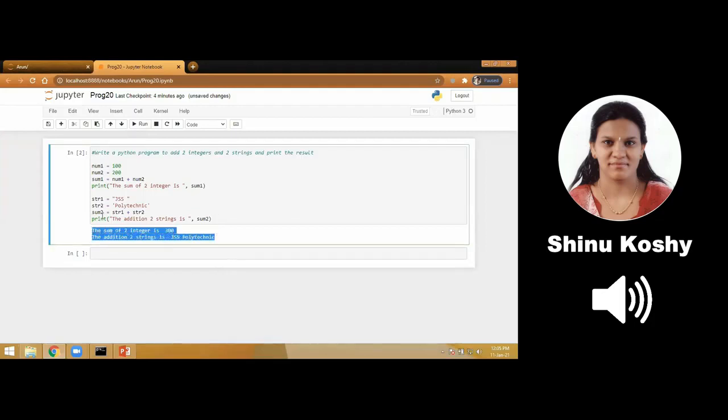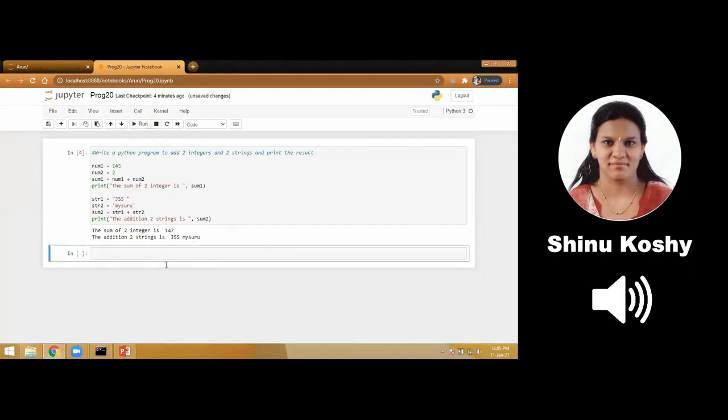Now we'll change the numbers. We just have to change the numbers wherever they are typed. Now I'm using the number 145 and the number 2 for the second number. Just change it there. Now click on the run button again. Can you see the updated output now? The sum is 147. Similarly, even for JSS Polytechnic, you can use different strings. You can just randomly type whatever strings you want to join and click on the run button.